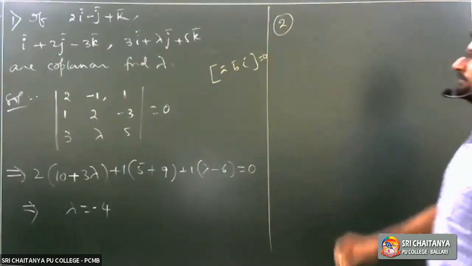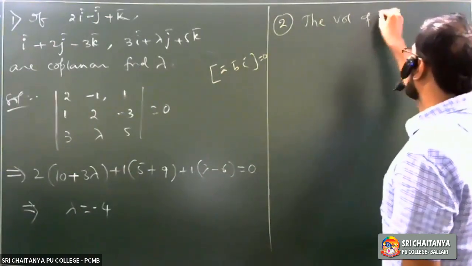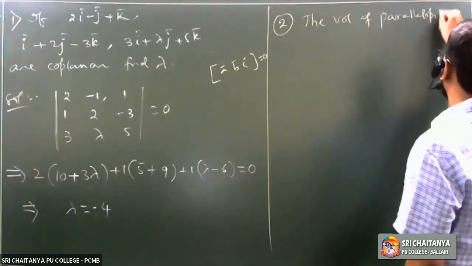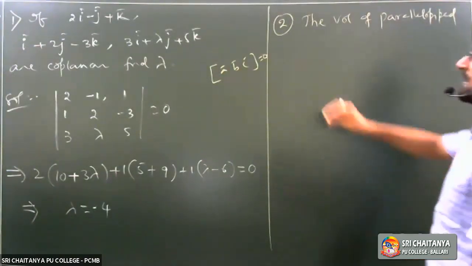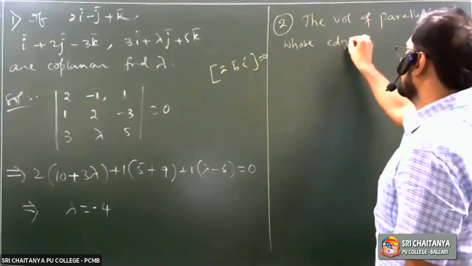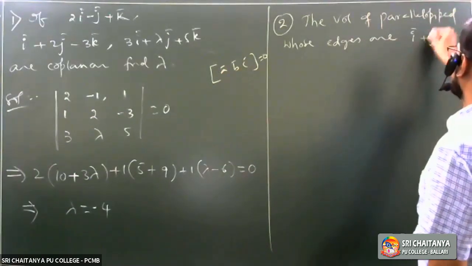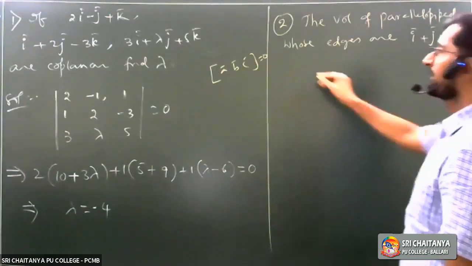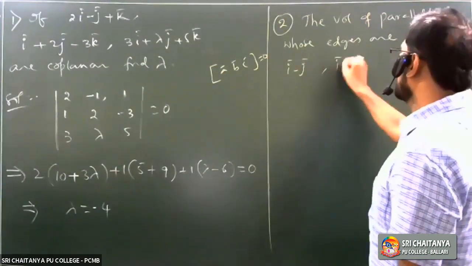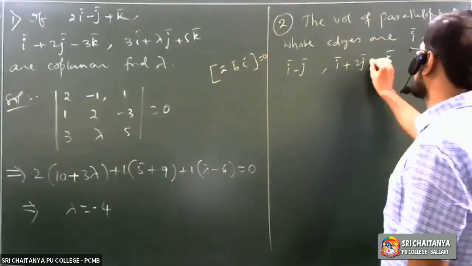Second one, the volume of parallelepiped whose edges are i bar plus j bar plus k bar, i bar minus j bar, i bar plus 2j bar minus k bar.